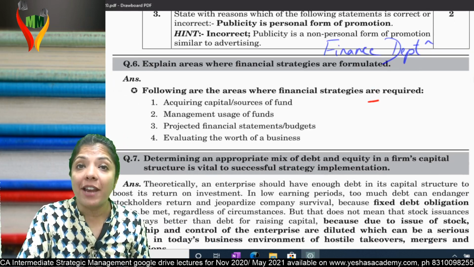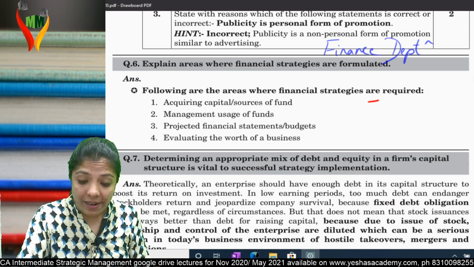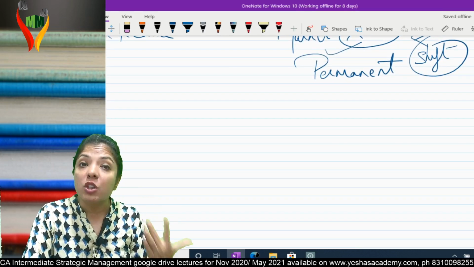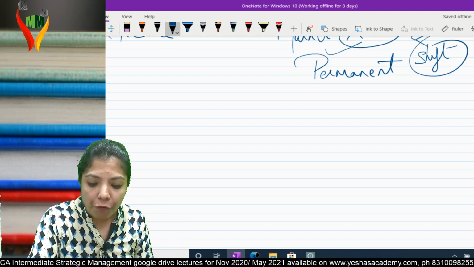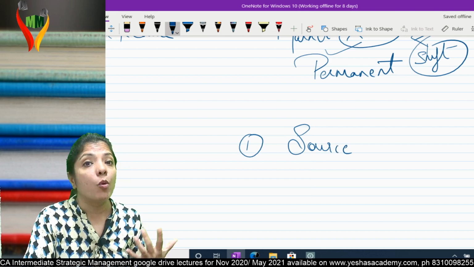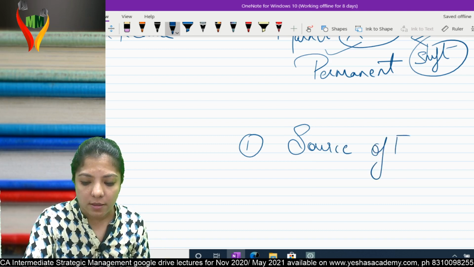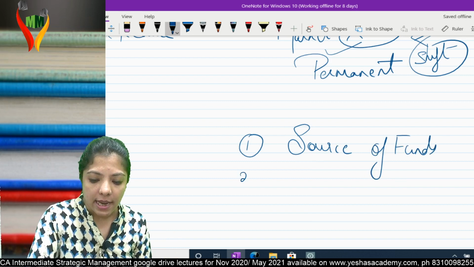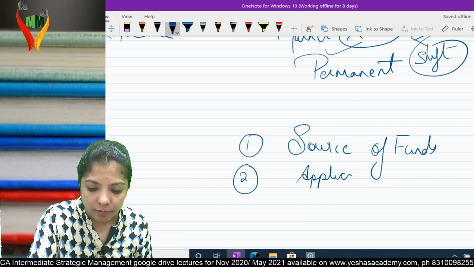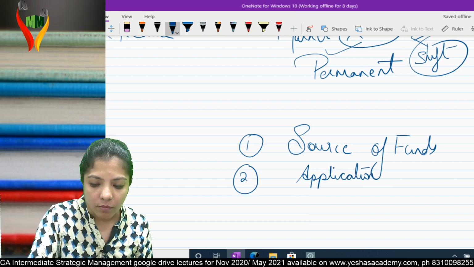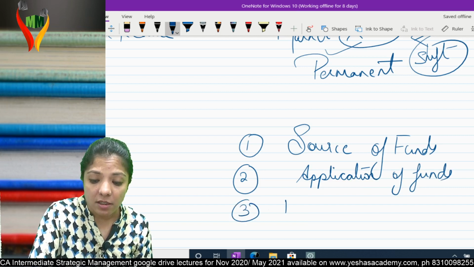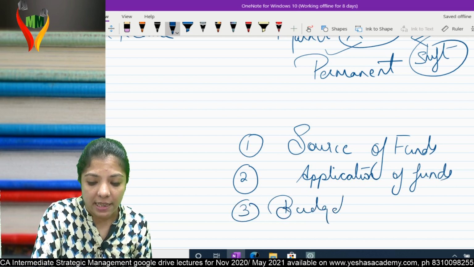When I say finance department, in what all areas will I be making strategy? The first thing that comes to mind is source: from where I am going to arrange funds, source of funds. Second, how I am going to use this fund, application of funds. Third, budget, one of the very important things done in the finance department.